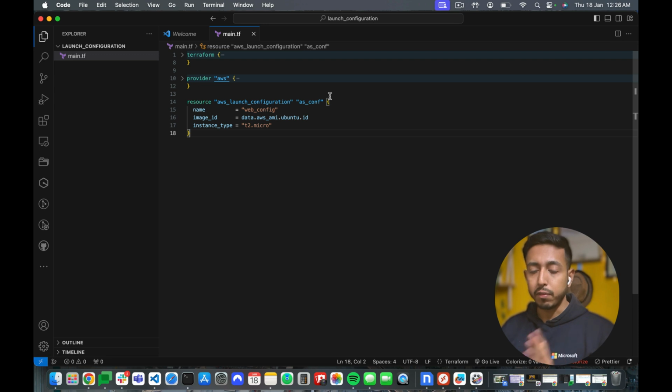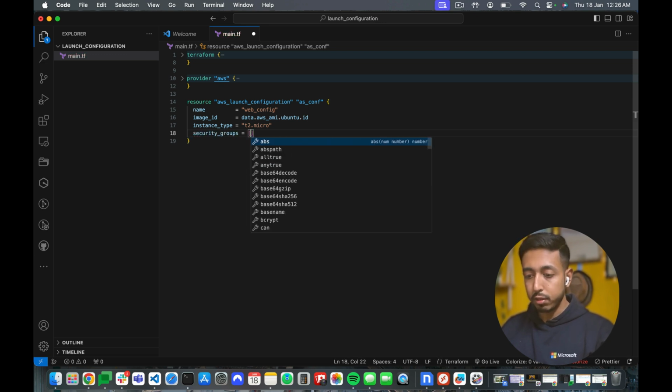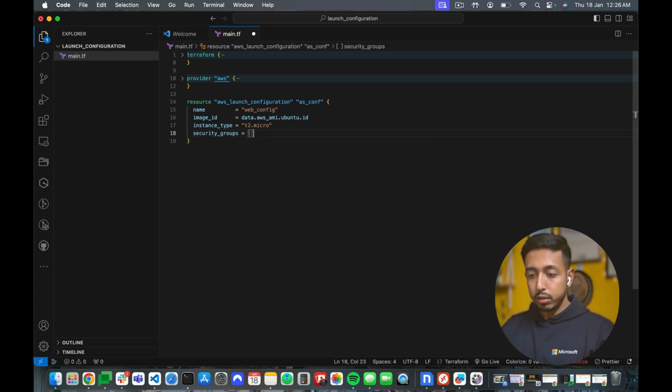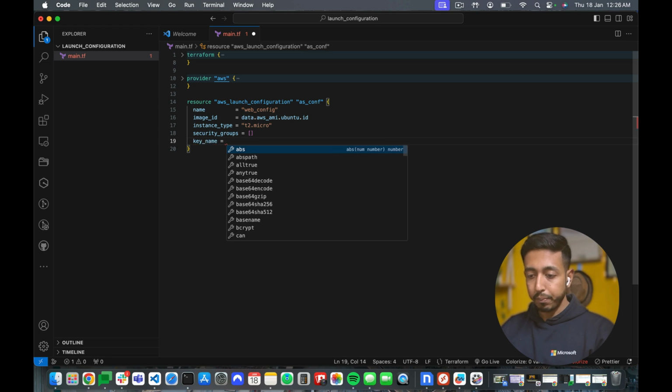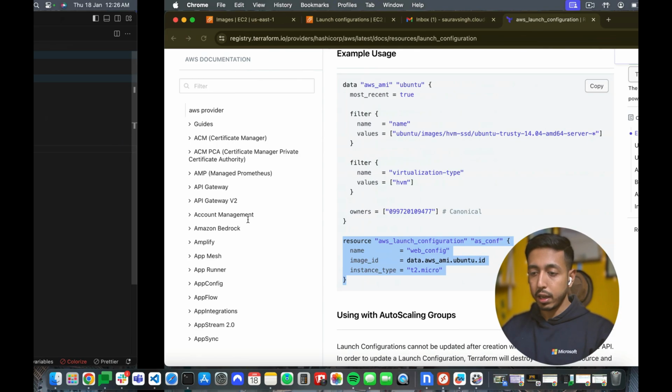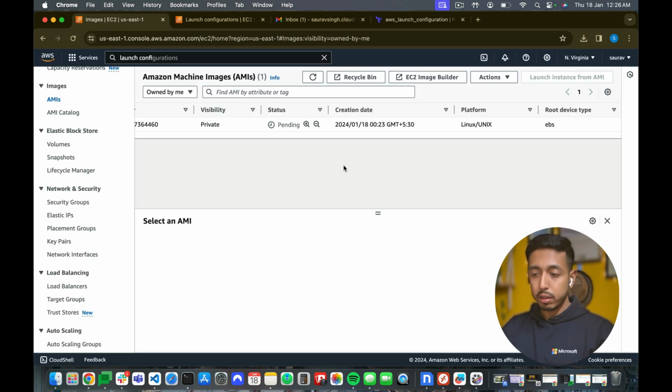And I think these are the 5 things that we need. Name, image ID, instance type, and security group. It's a list of objects, and then we can have the key name.